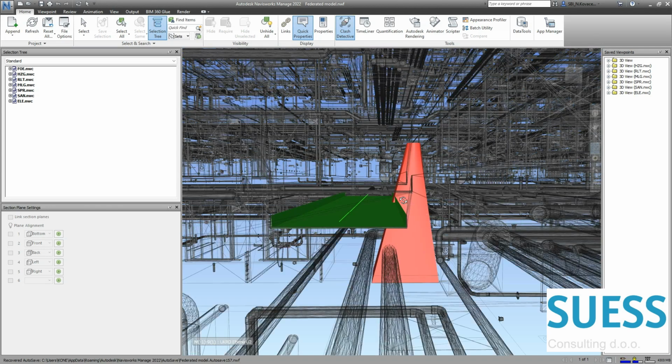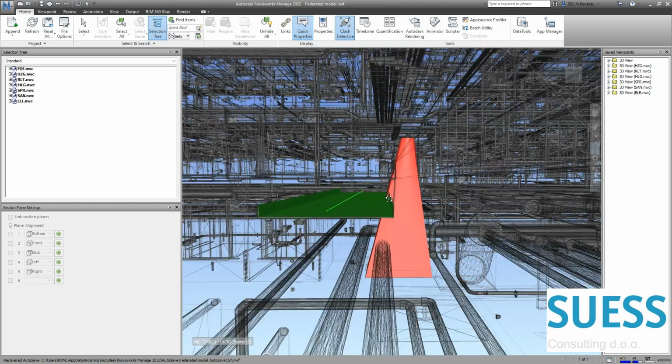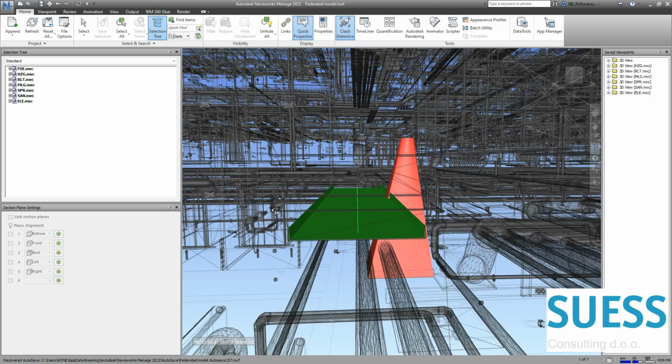For instance, things like this, where 90% of the element is outside of the zone which is needed. But unfortunately for this element over here, you can see that we have some pipes which create obstruction. So we can ignore this cable tray going through this access zone, but we will need to resolve the issue with the pipe.